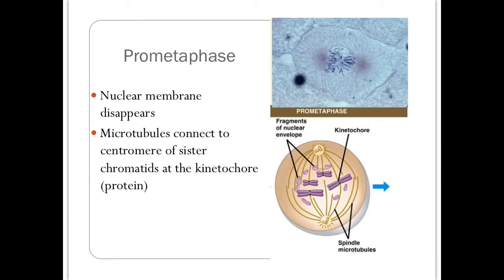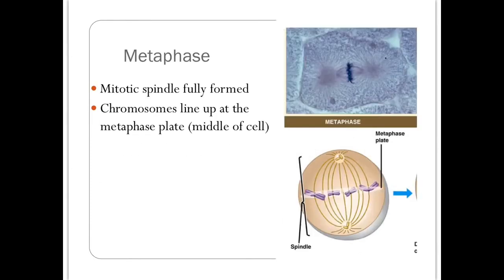Second phase is prometaphase. In prometaphase, the nuclear envelope breaks down, and now these chromosomes can be moved wherever in the cell. The microtubules, they are connecting at the centromere, which is the middle of sister chromatids. And at the sister chromatids, there are these kinetochore proteins. That's actually what the microtubules connect to. In my microscope picture, I can see these blurs right here. Those are the centrosomes.